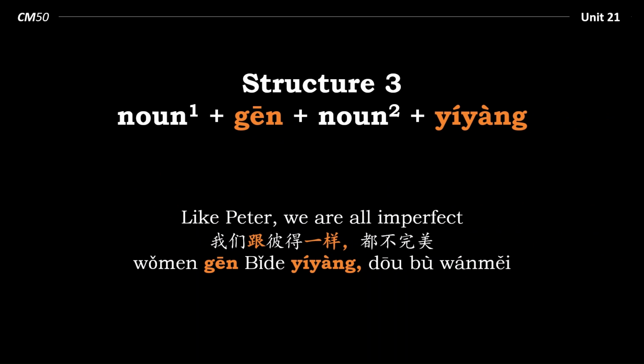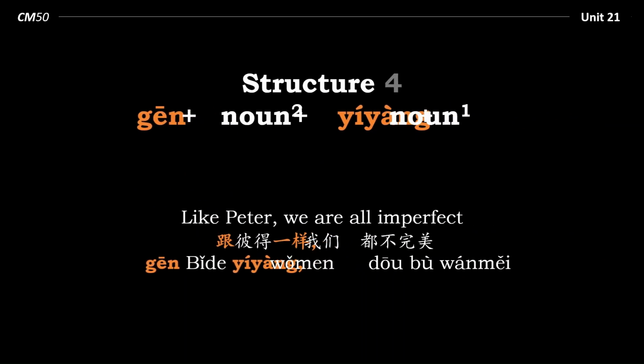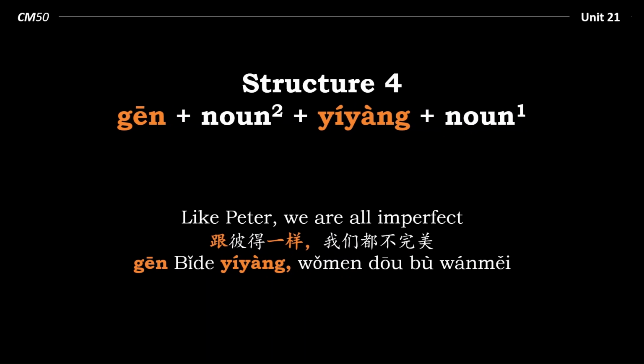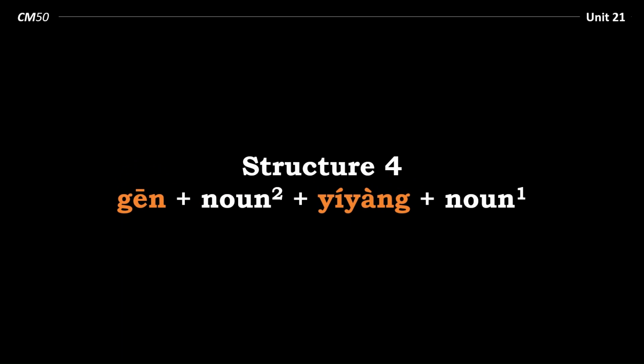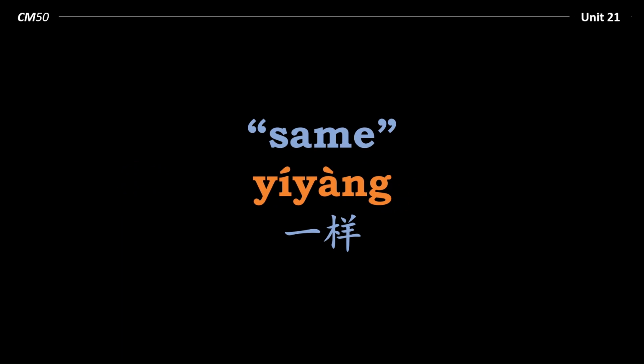Structure 4 flips the order. 跟彼得一样，我们都不完美. So 跟 noun 2 彼得一样，我们 noun 1 都不完美. So it's a different way of saying the same thing. So this structure is 跟 noun 2 一样 noun 1. So that's the comparative 一样.